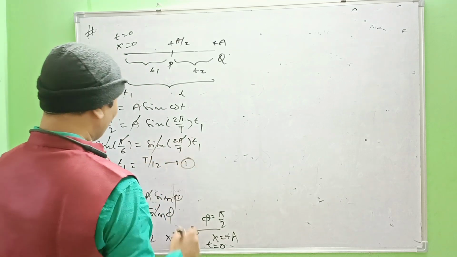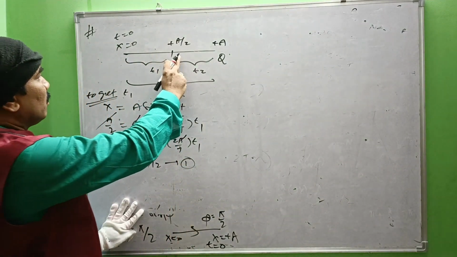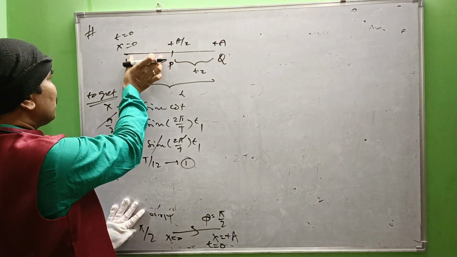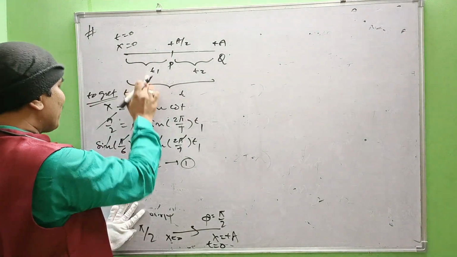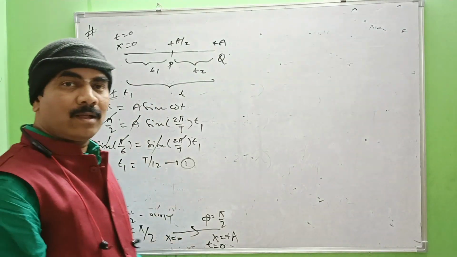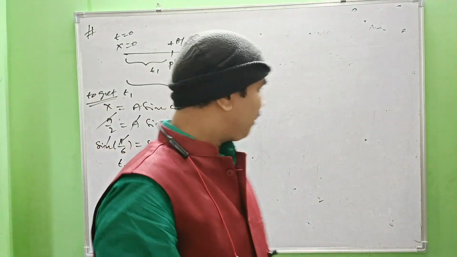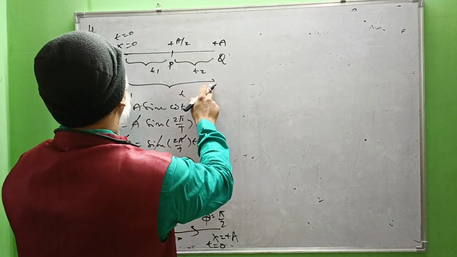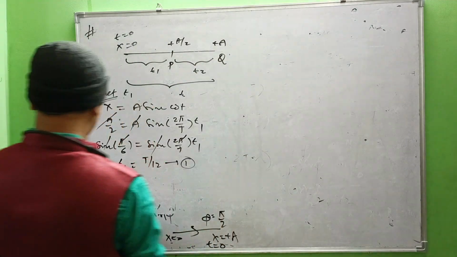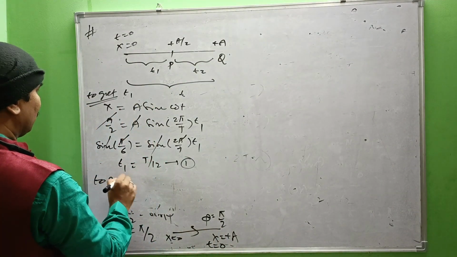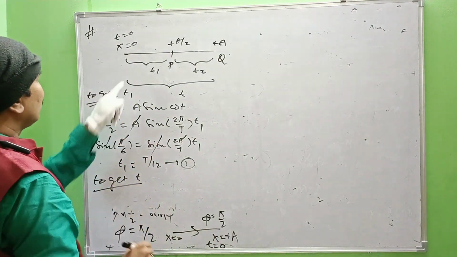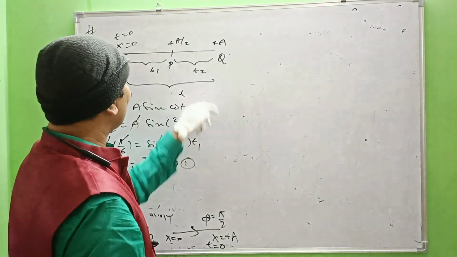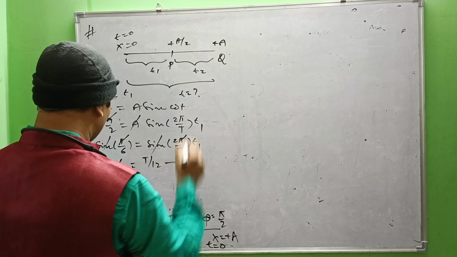Number 1, right? Now coming to this segment, for the first segment, to reach a by 2 from x equal to 0, what is the time taken? t1 equal to 1/12 of the time period. Now, I want to know the total time t from x equal to 0 to Q. So, to get t, from x equal to 0 to x equal to plus a, what is the time taken t?